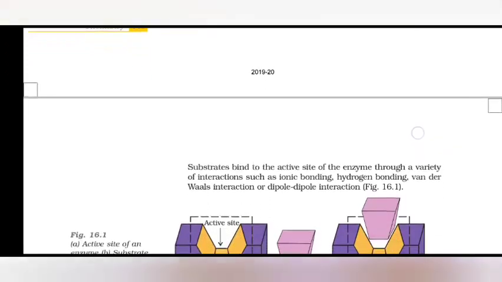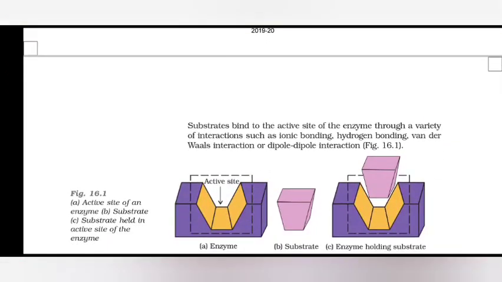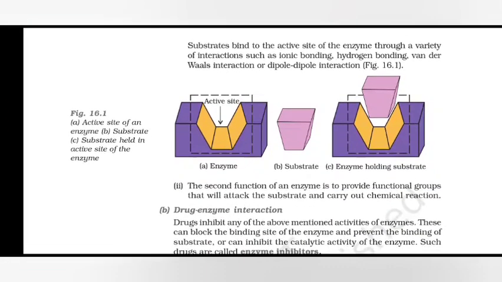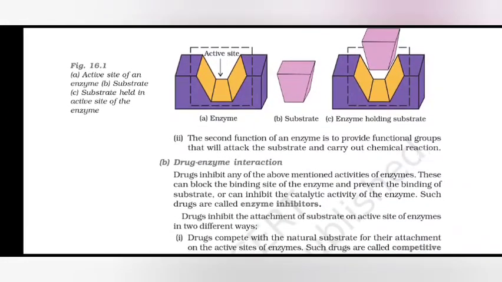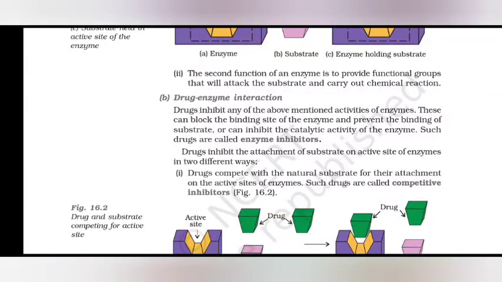Substrate binds to the active site of the enzyme through a variety of interactions such as ionic bonding, hydrogen bonding, van der Waals force interaction, or dipole-dipole interaction. The second function of an enzyme is to provide functional groups that will attack the substrate and carry out the chemical reaction. Drug-enzyme interaction.